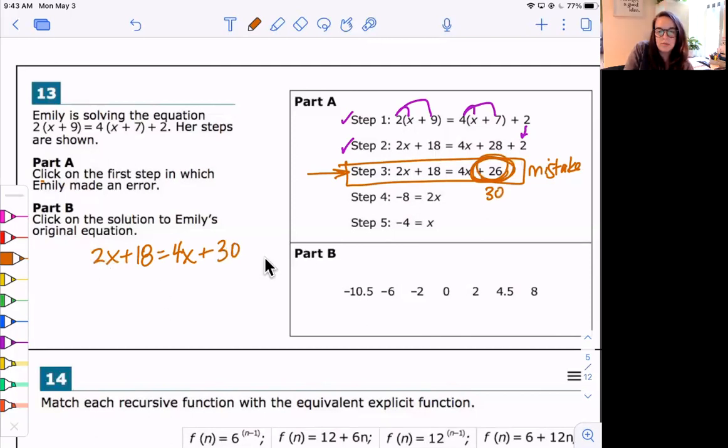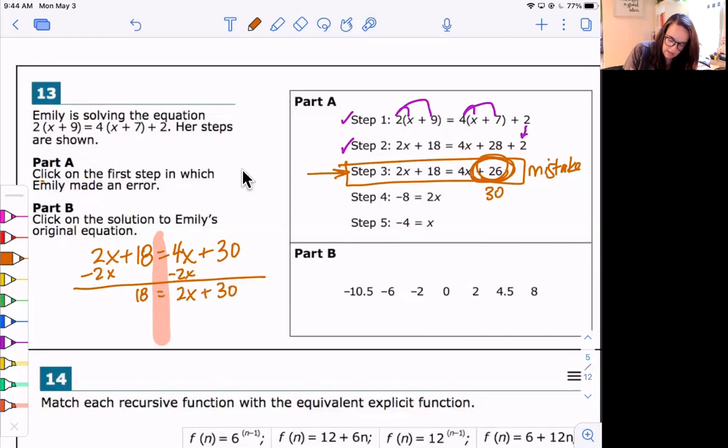Now I'm going to go ahead and move things across the equal sign. So I'm going to go ahead and subtract 2x. Gives me 18 equals 4x minus 2x is 2x plus 30. I'm going to subtract that 30 over here. I get -12 equals 2x.